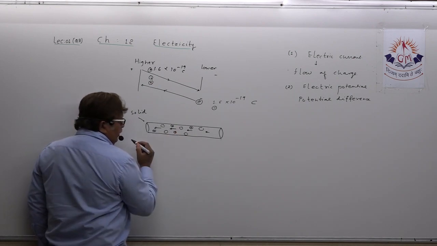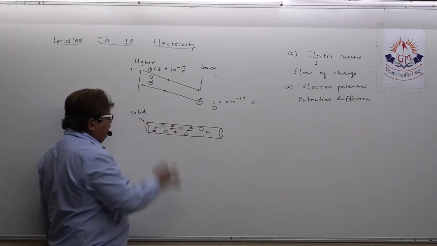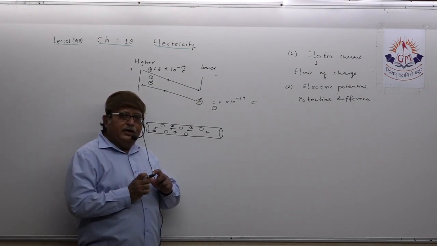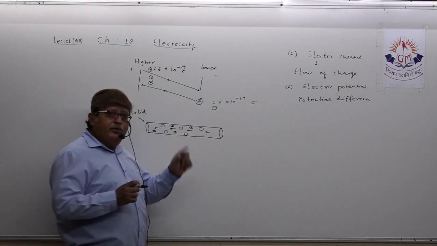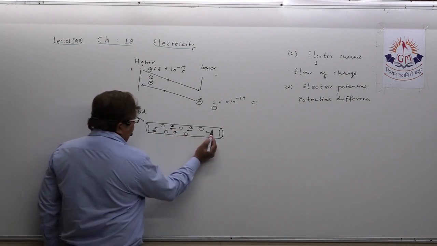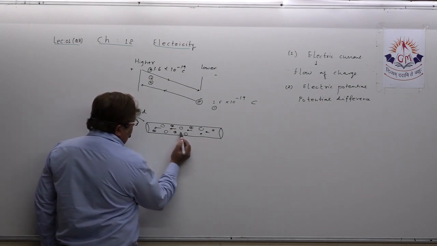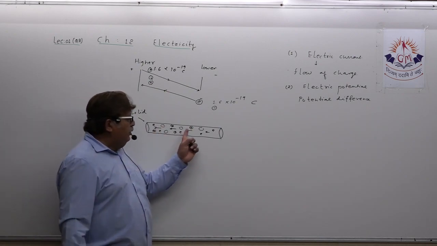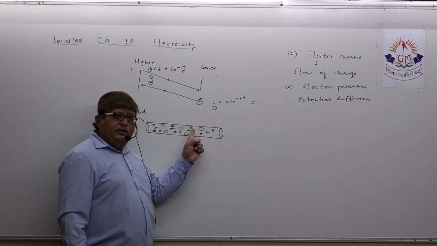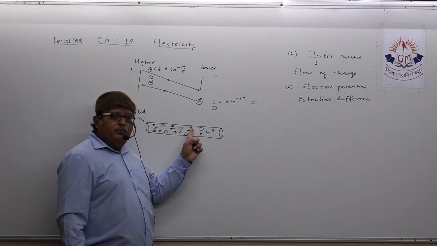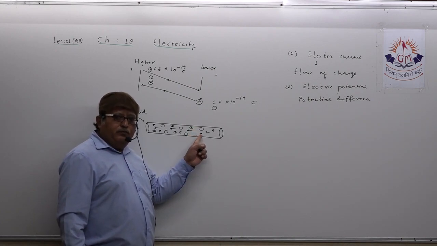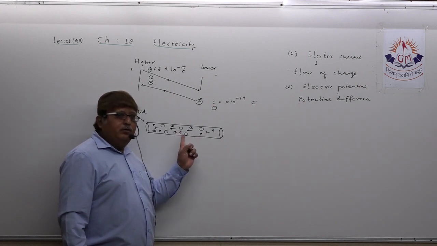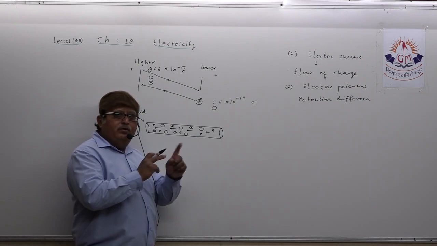Right? So the space is occupied by atoms and ions, but there are some free electrons also. These are the free electrons I show. And these free electrons have come out from these ions, which are shown positively charged because a free electron has come out of them. Now these free electrons are moving in random motion.